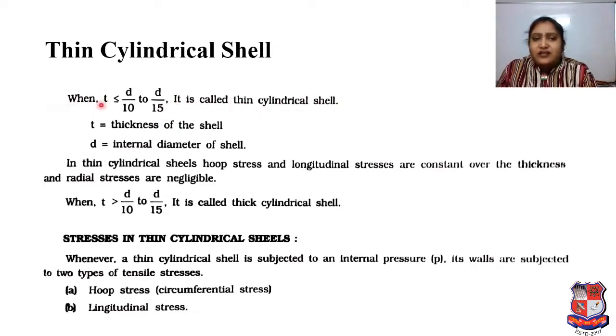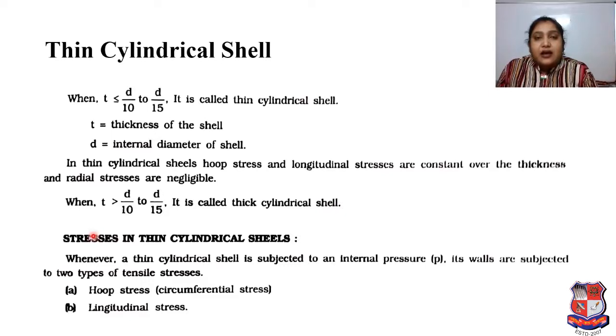But simply we can write it like this. In a thin cylindrical shell, hoop stress and longitudinal stress are constant over the thickness and radial stresses are negligible. Opposed to that condition, t greater than d by 10 to d by 15 is called a thick cylindrical shell. Here we focus on the thin cylindrical shell, and opposite to that, t greater than d by 10 to d by 15, is a thick cylindrical shell.